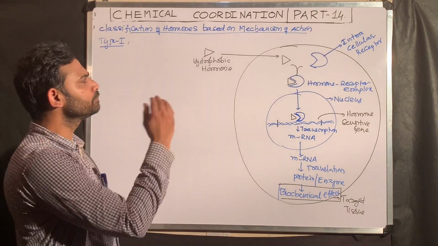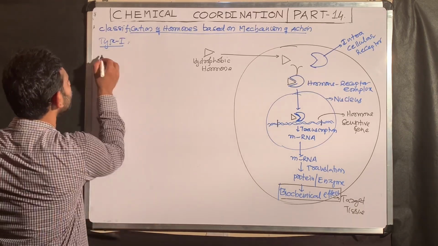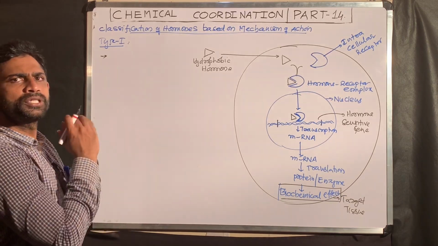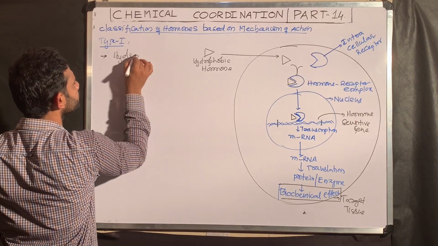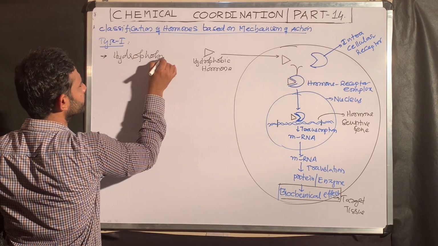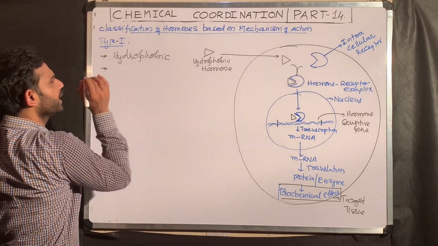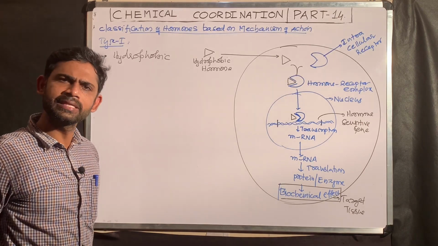So, what are the important points under this group 1 hormones? What is the nature of hormones included in this group? Those are hydrophobic. One important point. Okay? Hydrophobic hormones. Are they interacting with the intracellular receptors or extracellular receptors?